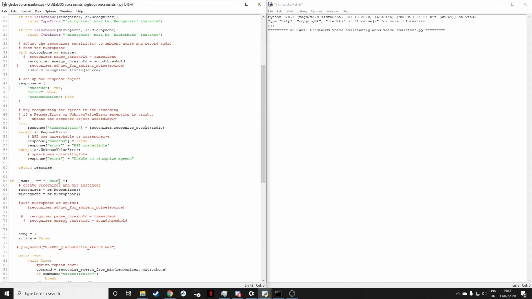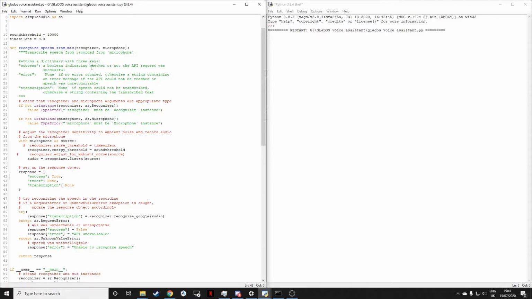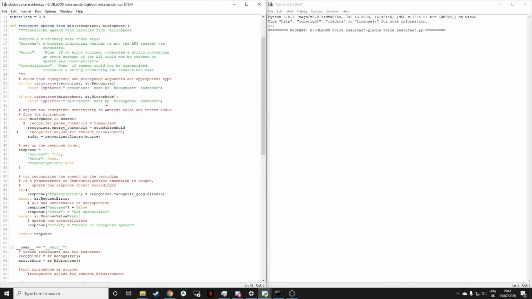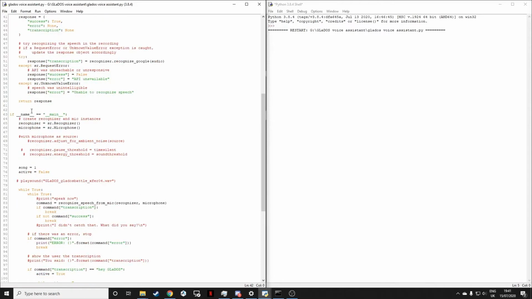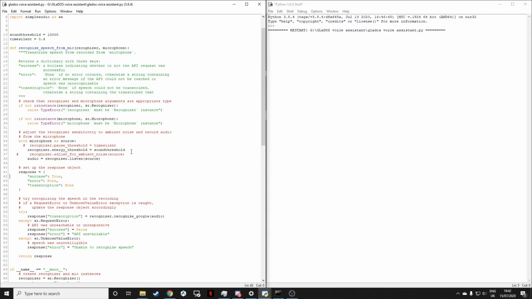If name equals main, this is so that if you import this entire file into a different program, you can just use this speech recognition bit. But for the purpose of this, I'm just keeping it in one file for now. But that's just in case I need to use this voice recognition for anything else.